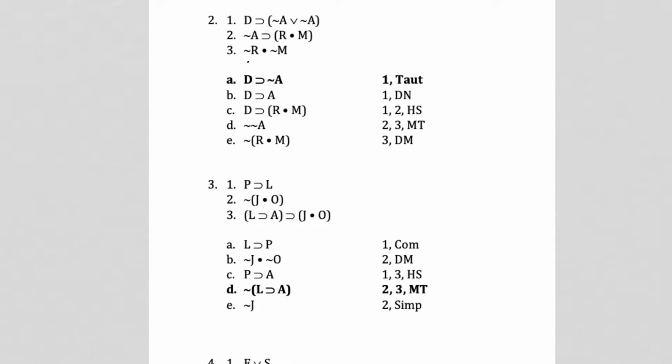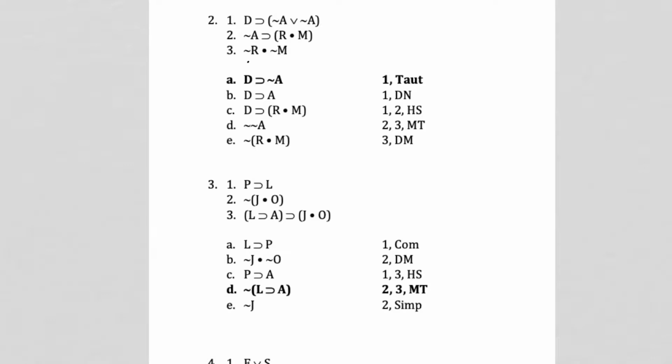Okay. 2 and 3 modus tollens. Well, 2 and 3 modus tollens, what would you have to do first there? You'd have to negate it with De Morgan. So if you take this one and then you do this, and then you'll notice by the time you flip the sign, you can't even use it with modus tollens anymore.